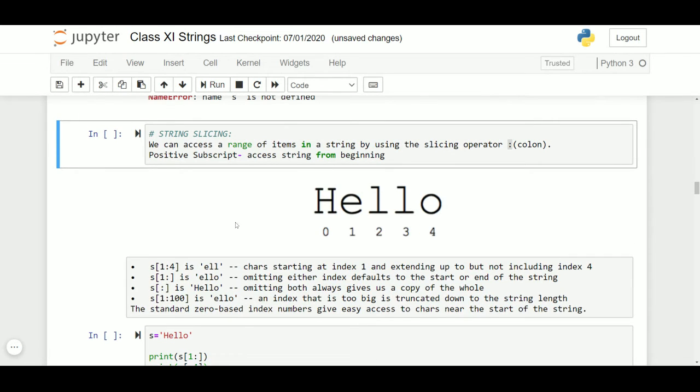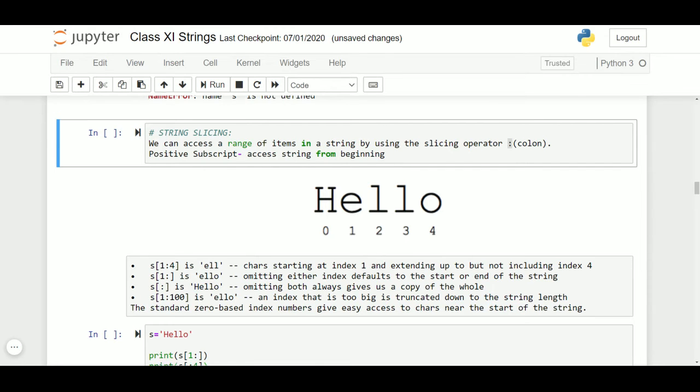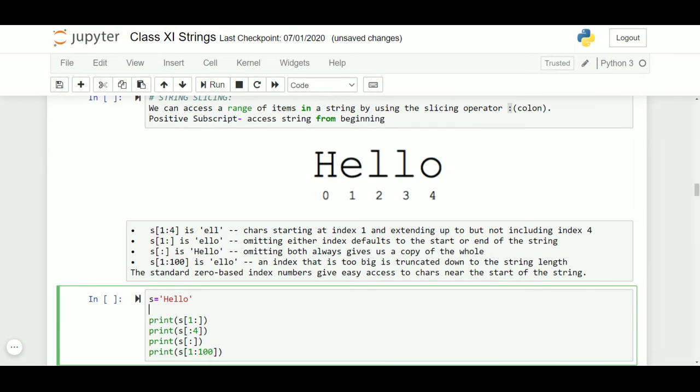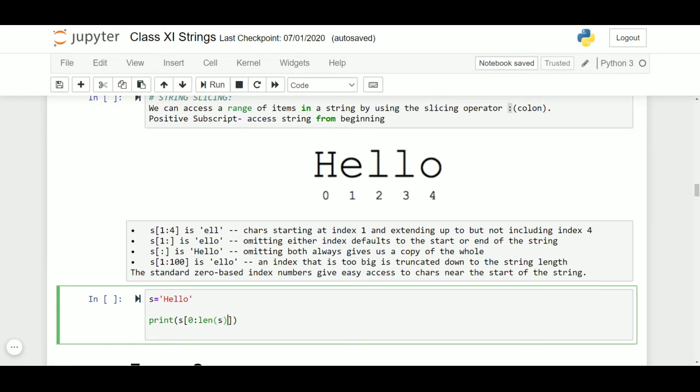Next, our topic is how to do range slicing. In slicing, we have seen that we can give a particular index number from 0 to the length of the string minus 1, but we can also give a range like we do in the range function. If we want to give a range, we specify the slicing with a square bracket and give a colon. By default, the starting index is 0 and the last default is the len of s. Like in the range function, it will not go till len of s, it will only go till len of s minus 1.